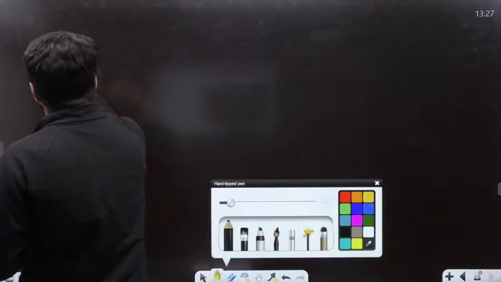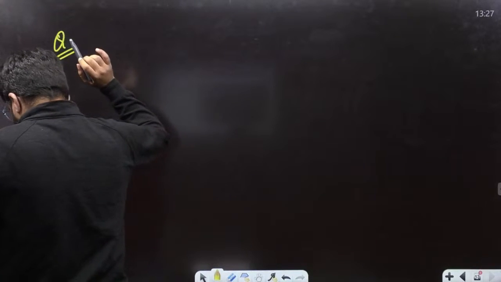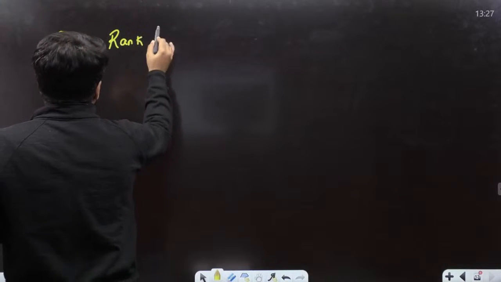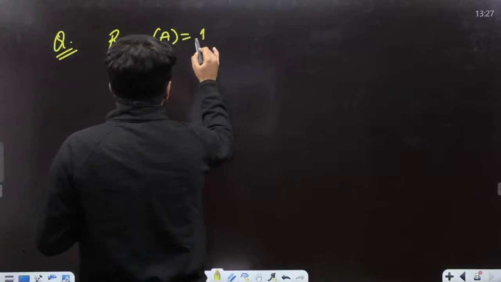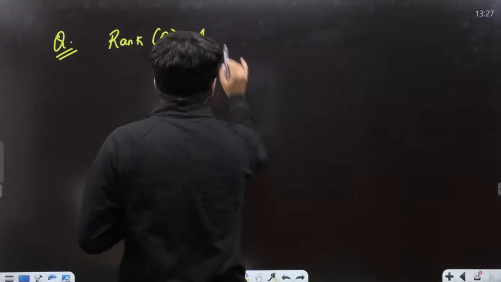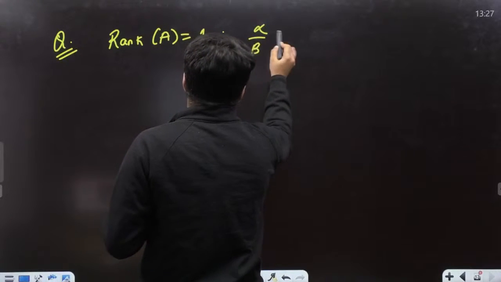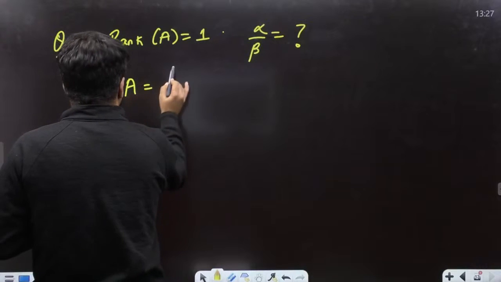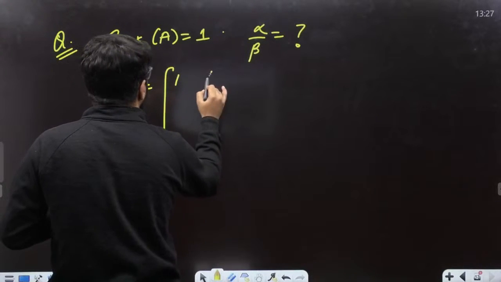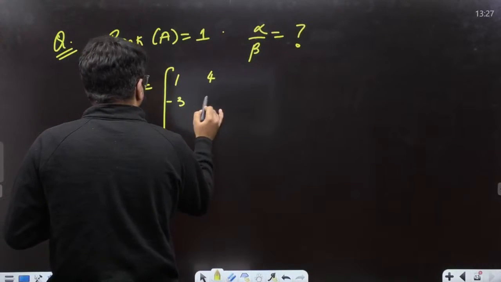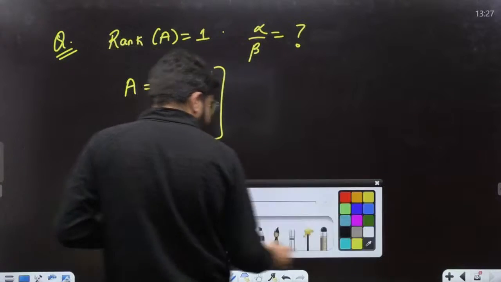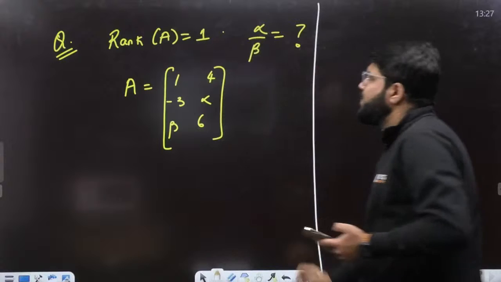Here it is, the next question for you, and that is rank of the matrix A. There is a matrix A given and the rank is 1. The question is to find the ratio alpha by beta. What is the matrix given to you? 1, 4, minus 3 and alpha, beta and 6. The rank of this matrix is equal to 1. What should be alpha by beta?